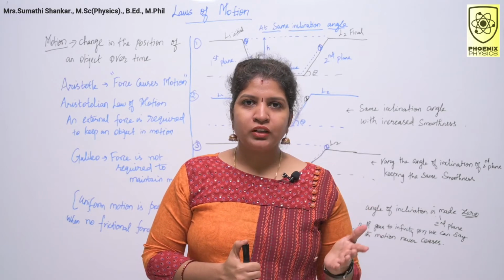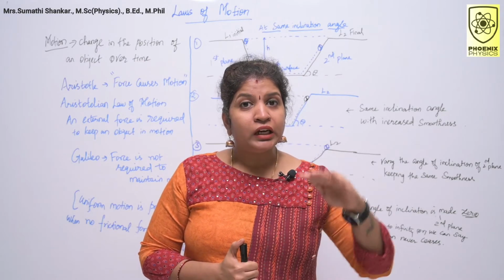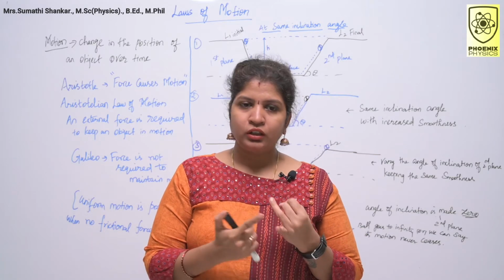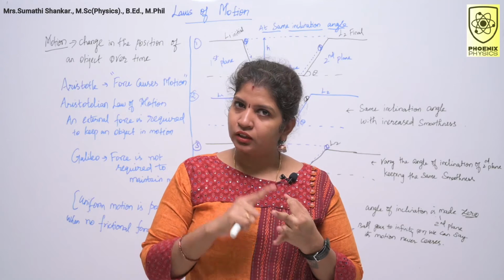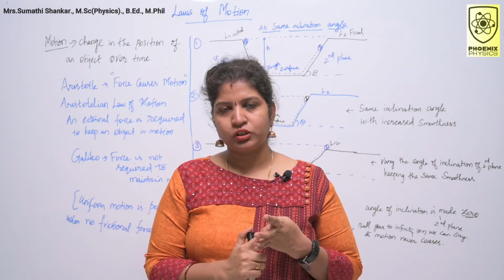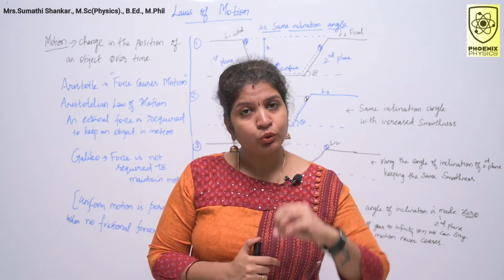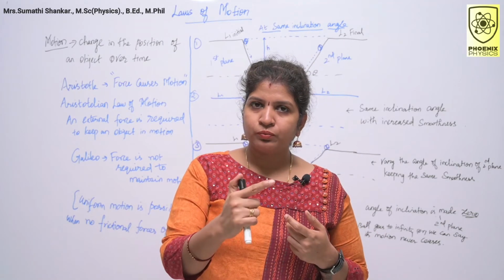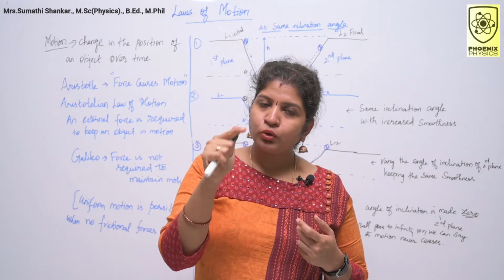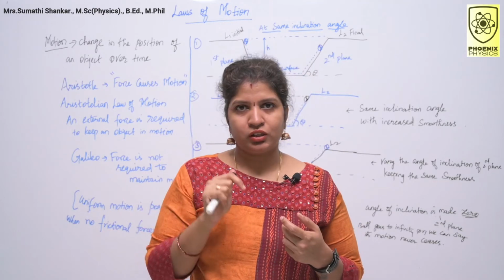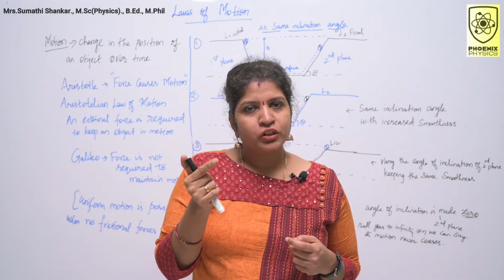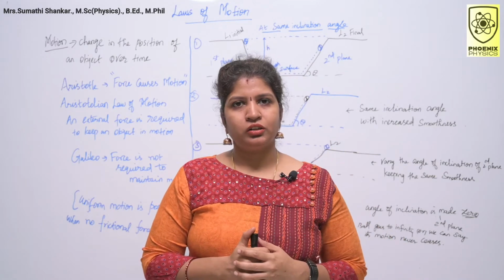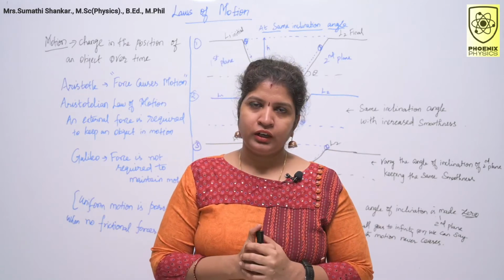In our previous lesson, we studied different types of motion, that is linear motion, rotational motion, circular motion and vibrational motion. In circular motion, we studied 2 types. One is uniform motion. You know that uniform motion needs the concept of velocity, but non-uniform motion requires the concept of acceleration in addition. These are all about the motion.